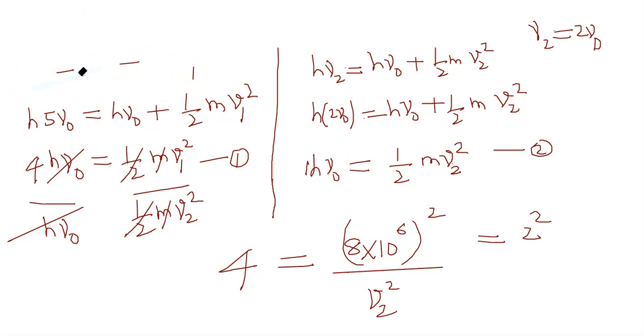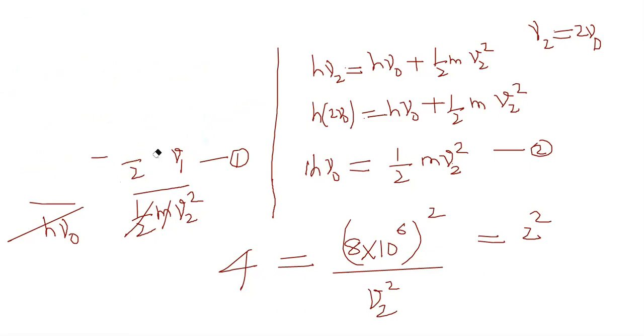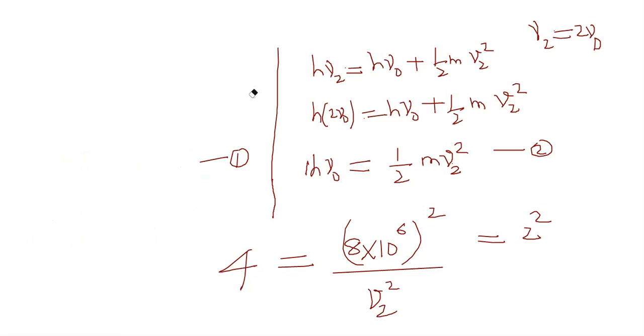Send the V2 square to the LHS and bring the 2 square to the denominator. You will get the value of V2. Okay, let's do that. What you're going to get is V2 square is equal to that side, 8 into 10 power 6, whole square.